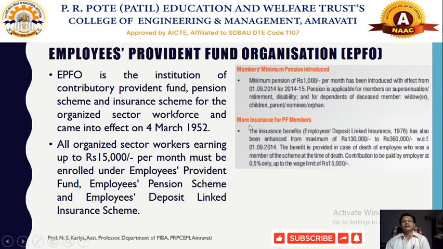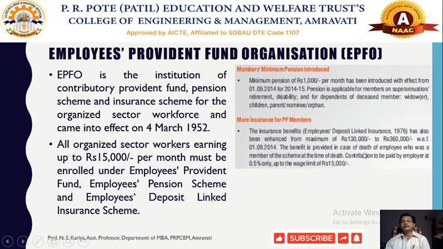And there is another insurance for PF members. The government of India has also made a provision, since 1st September 2014, that the insurance benefit associated with the Employee Deposit Linked Insurance 1976 has been enhanced from a maximum of 1,30,000 to 3,60,000 with effect from 1st September 2014. So earlier they were getting 1,30,000 as insurance benefit, which has now been increased to 3,60,000.